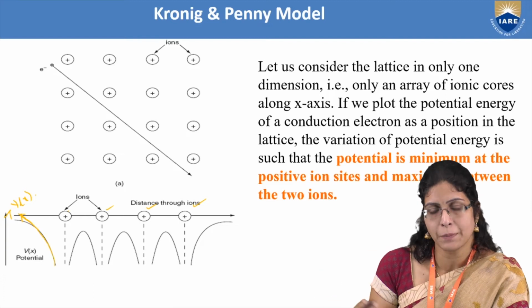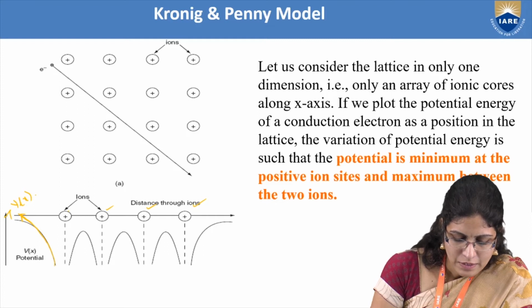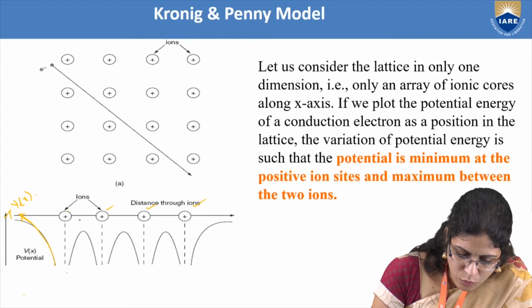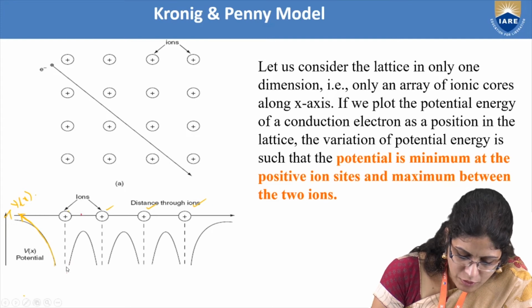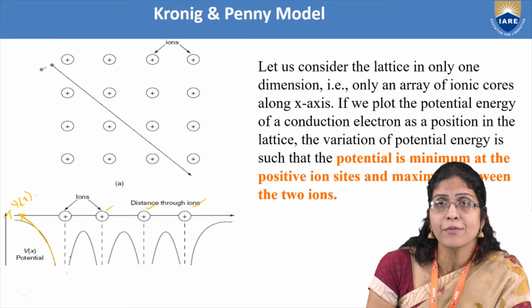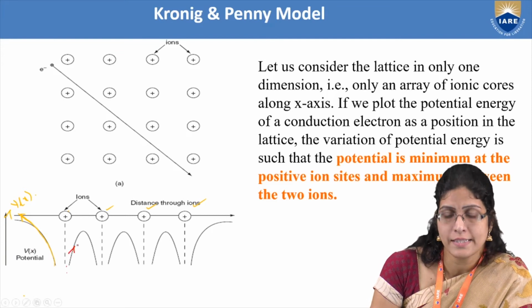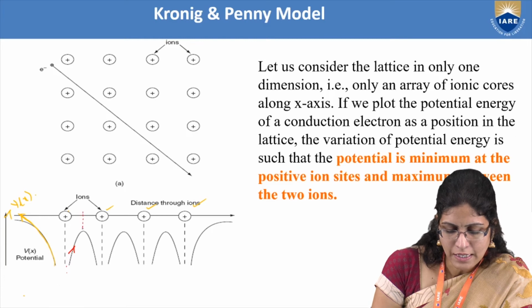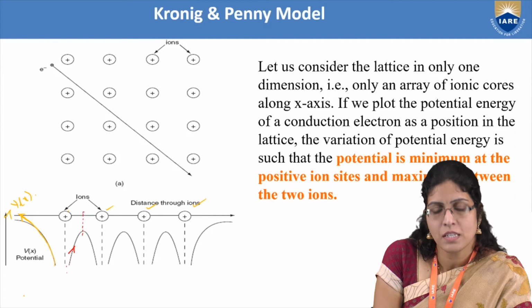The electron will have infinite potential. But when it is at the positive ion, it is having zero potential. And as it moves away from the positive ion, the potential is increasing, it's rising. And once it comes to the center, away from the vicinity of the positive ions, the potential is maximum.